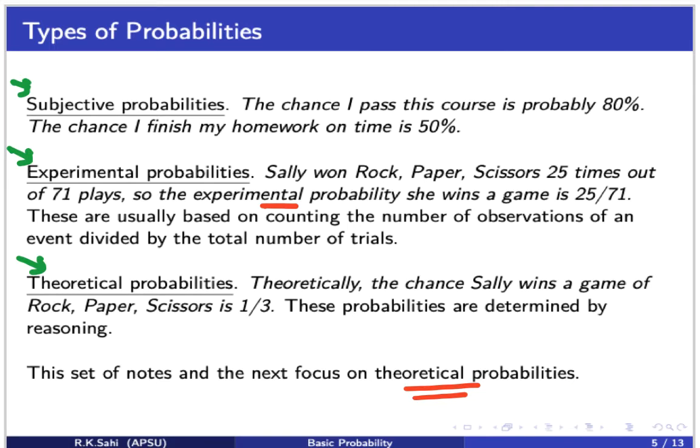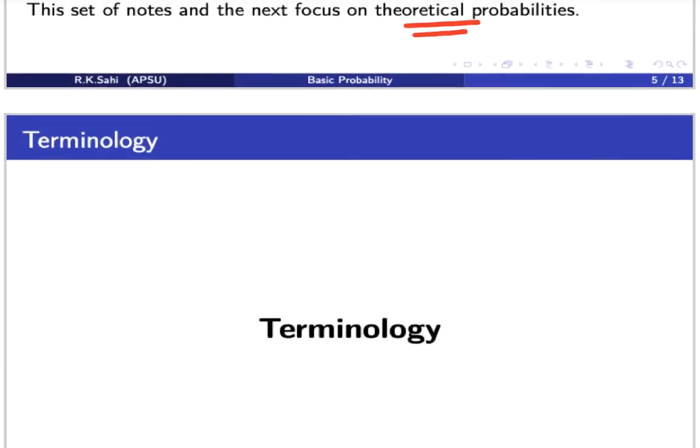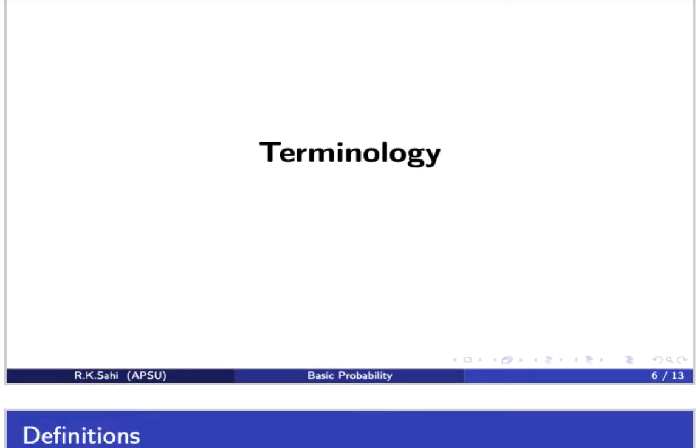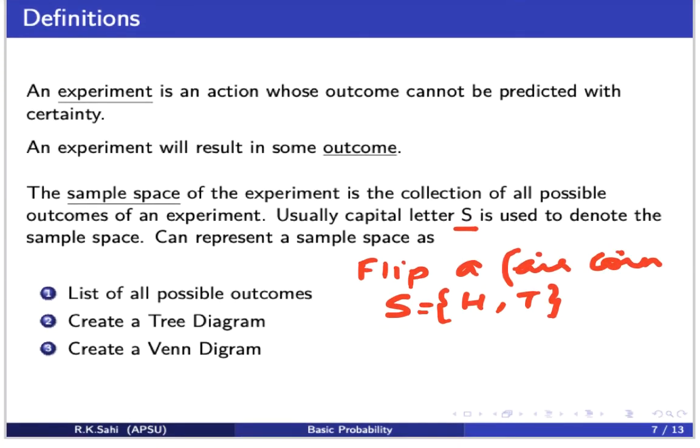I will start with some terminology. So let's look at them. First, we're going to talk about an experiment. An experiment is an action whose outcome cannot be predicted with certainty. And these experiments will result in some outcome. Remember, we talked about flipping a coin.